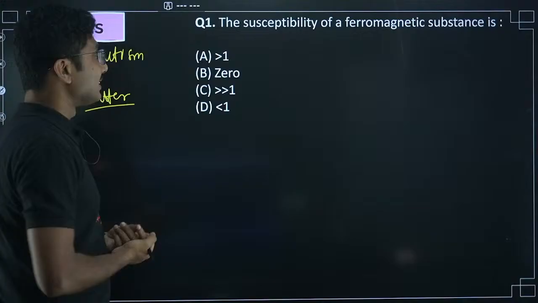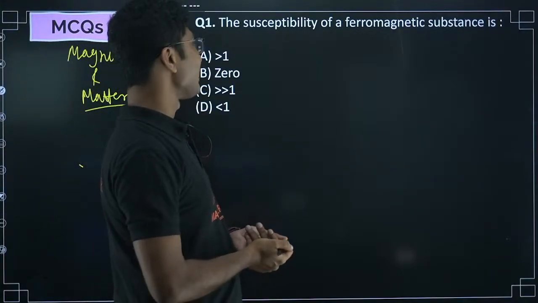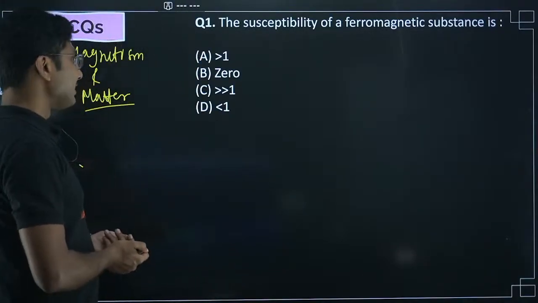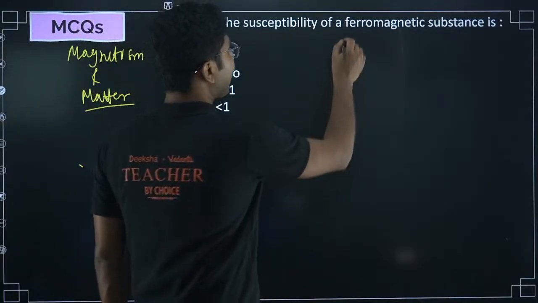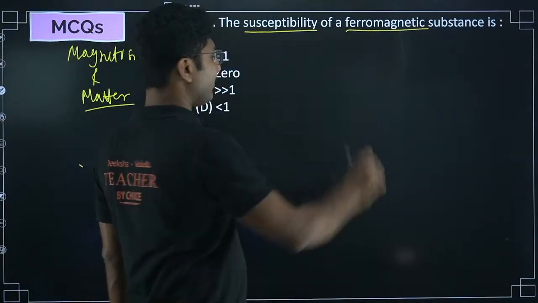Now let's see. The susceptibility of a ferromagnetic substance is greater than 1, 0, very much greater than 1, or less than 1. Ferromagnetic substance and susceptibility. What is the answer?